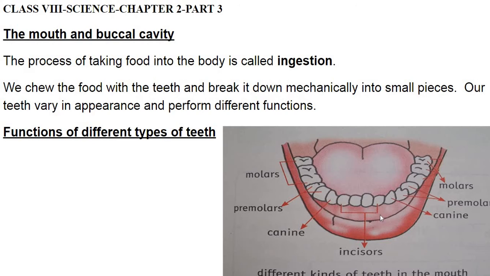Here you can see 4 incisors. Here on either side you can see 2 canines. Here 2 premolars each on both sides, and here 3 molars on each side. So in total that constitutes 16 teeth, and on the upper side also 16 teeth. So total 32. In a mature human being, he or she has 32 teeth, and they have different functions. We'll see them one by one.